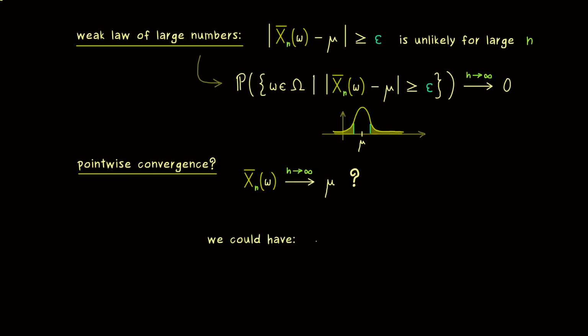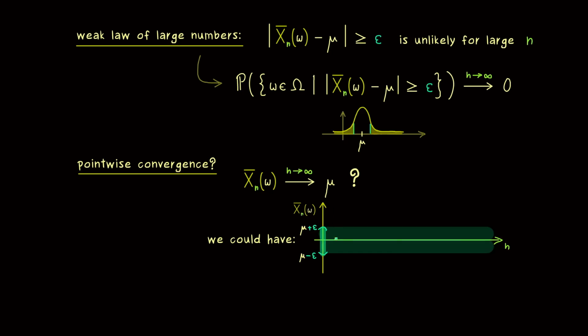So for example, let's say here we have the timeline in n, and on the y-axis we find the values of X overline. This means in this picture here, the sample omega is fixed. Moreover, let's say our epsilon interval around the mean is found here. This means the probability of lying outside of this stripe here should get smaller and smaller if n increases. And now if we ignore that n is a discrete number, we could definitely have a picture like that. This means we could always have points in time where our average is off more than our epsilon interval.